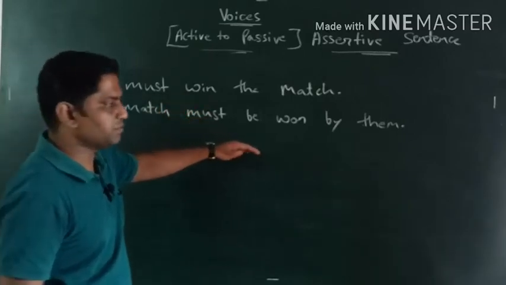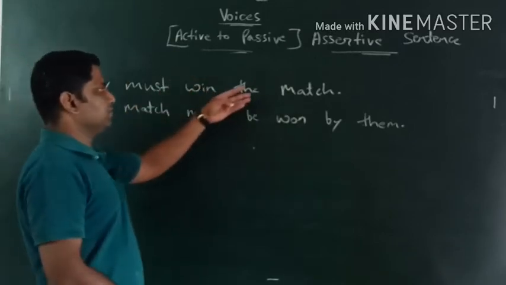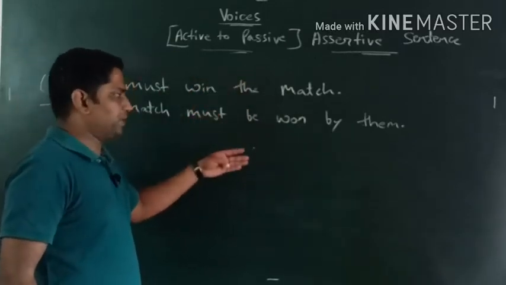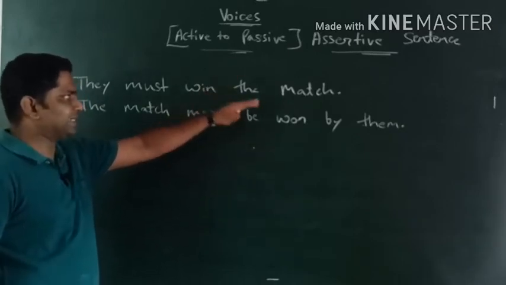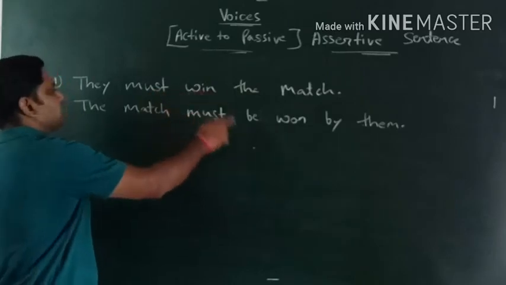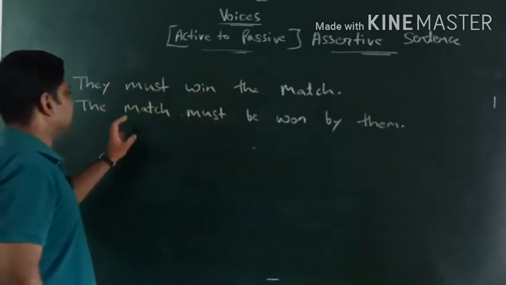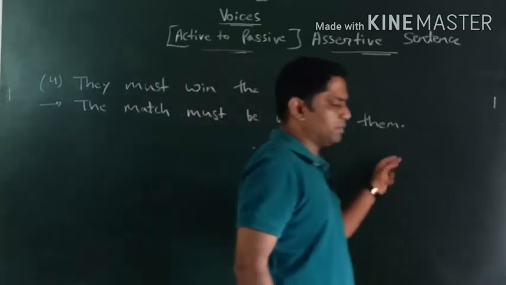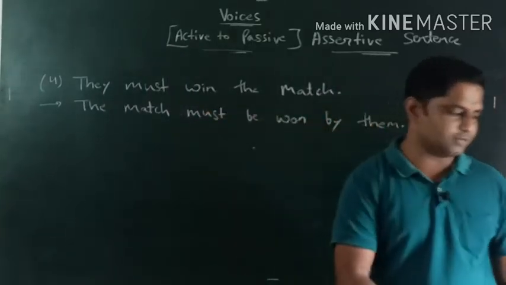Guys, we have the treatment for reverse also, passive to active voice, but first of all we need to understand active to passive voice. According to the rule and the formula, we are dealing with active to passive voice, right? So they must win the match, and we have converted it into passive voice: The match must be won by them. It's quite easy, especially for the modal auxiliary verbs, right?